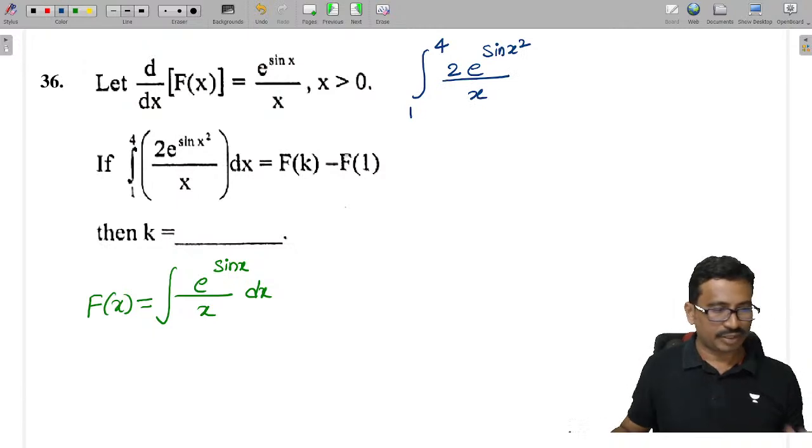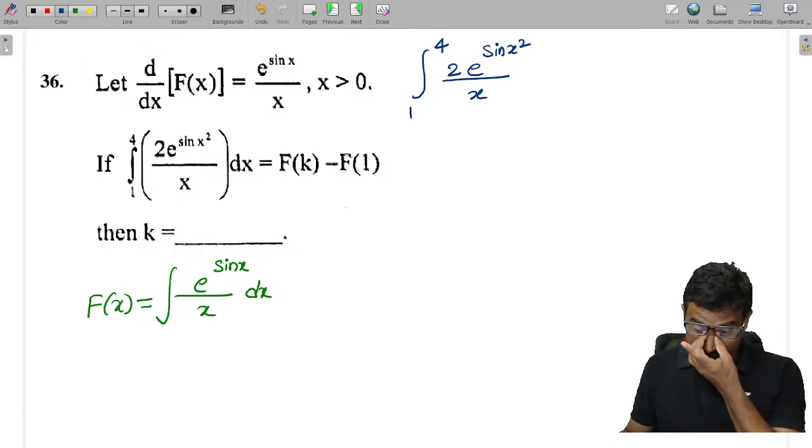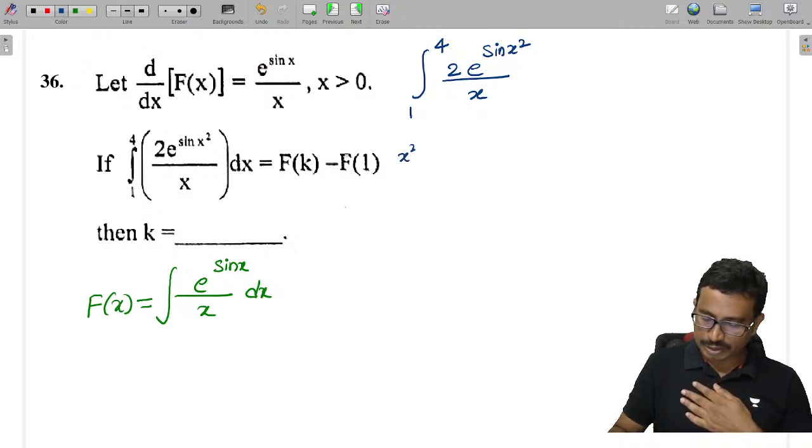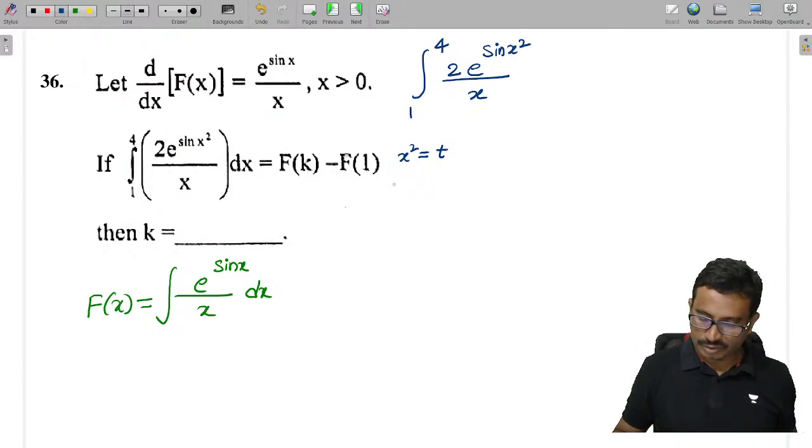If you see this, I am taking x square as a substitution, which I take as t. Then 2x into dx is equal to dt.